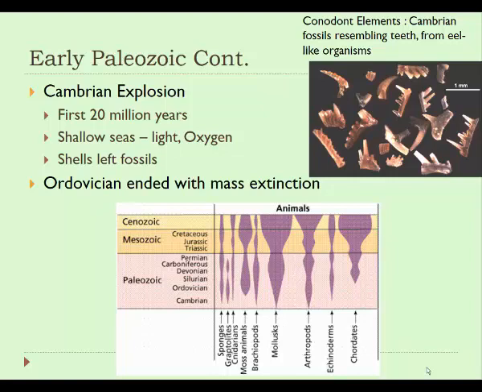If you look at the diagram at the bottom of the slide, you'll see that at the very beginning of the Cambrian there are all these purple bands that represent different lineages of organisms that are very narrow, and then they start to get wider and wider as we get into the Cambrian.